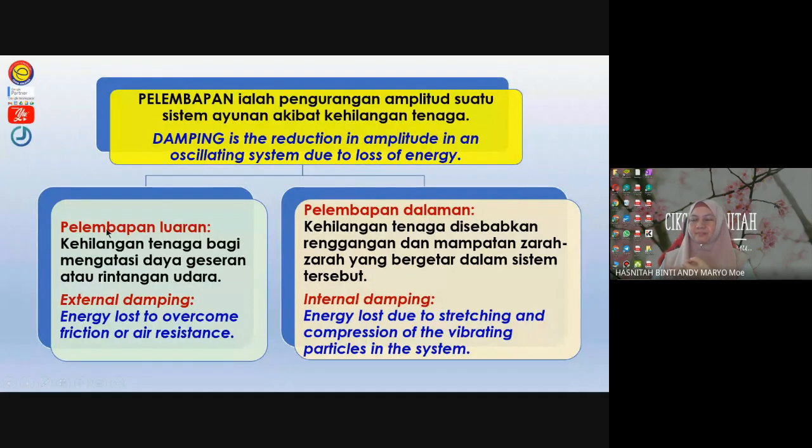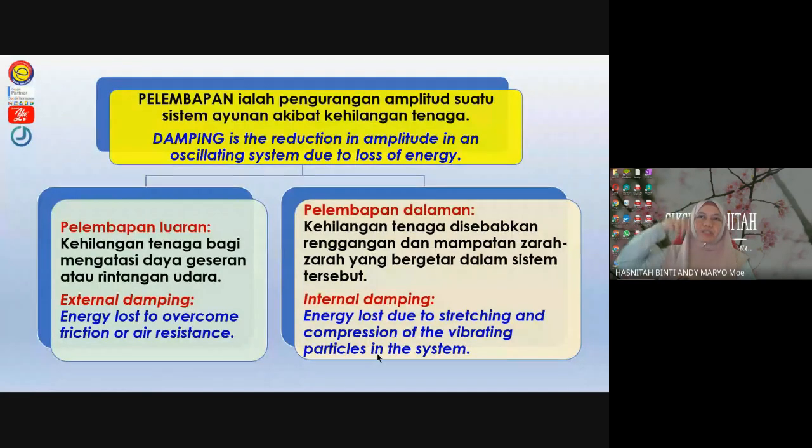Actually there are two types of damping. First, external damping. This is due to the energy loss to overcome the friction or resistance of the vibrating system involved, caused by energy loss due to air friction or air resistance. And then we have internal damping. The energy can also be lost due to internal damping. What is internal damping? It is due to the stretching and compression of the vibrating particles in the system.